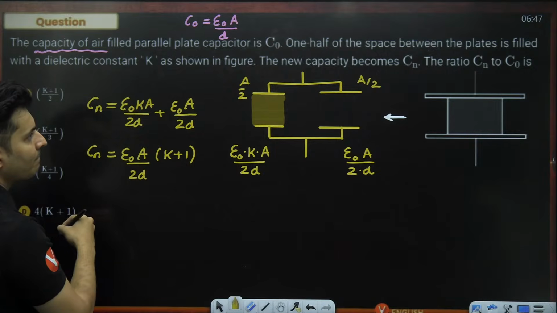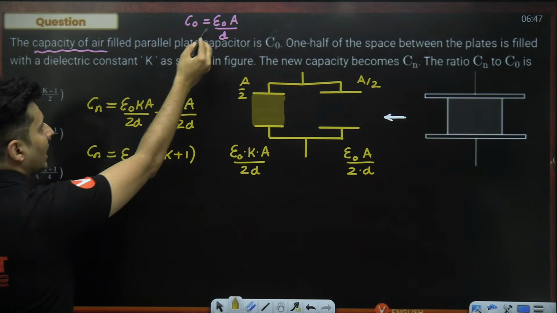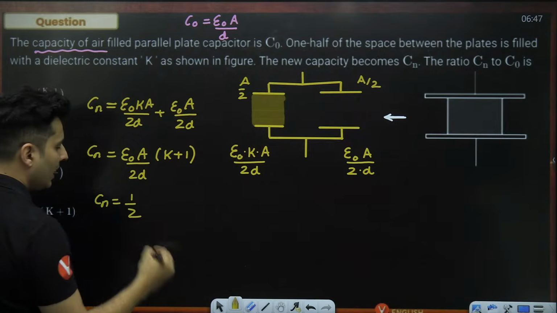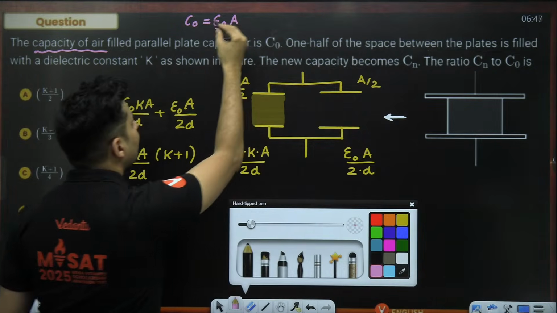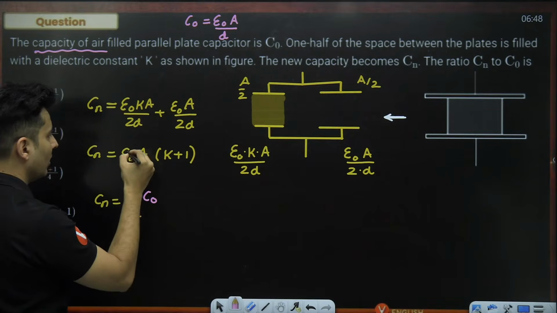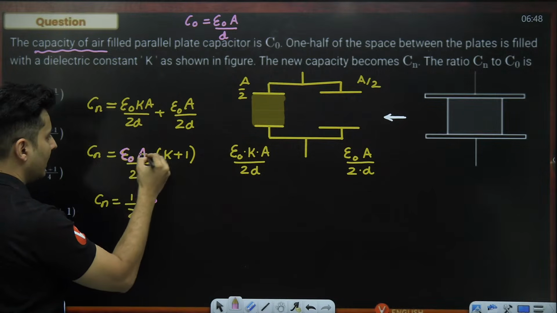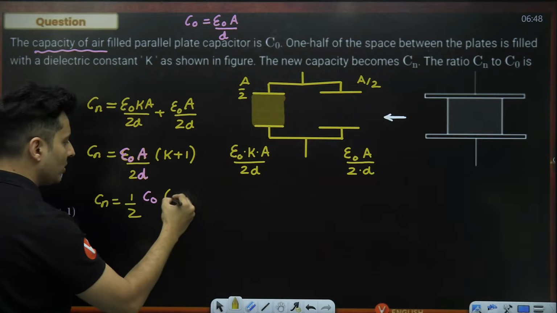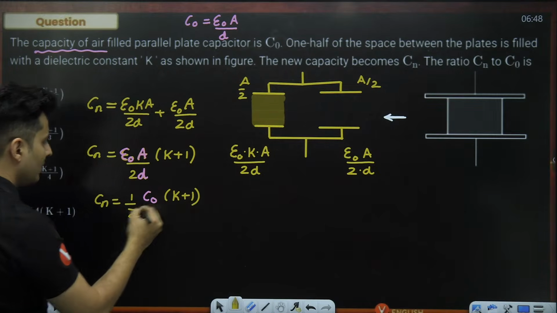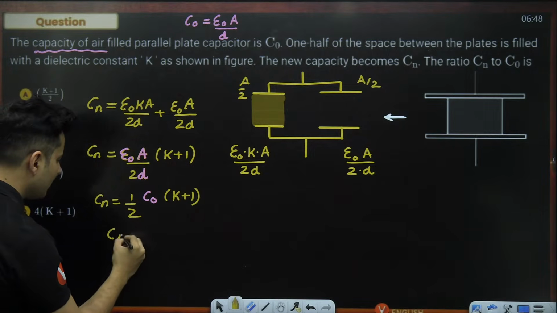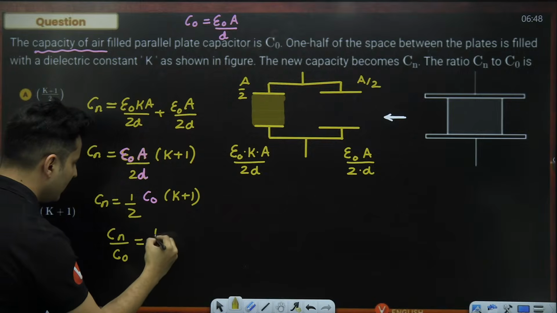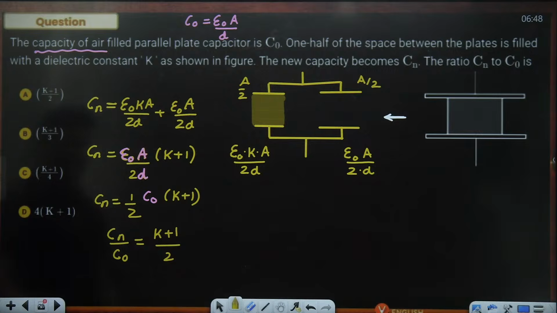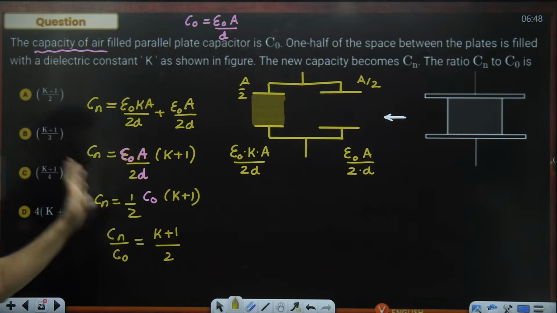That is your Cn. But I know epsilon naught A divided by D right over here is nothing but C naught. So this epsilon naught A and this D is nothing but C naught. I will need the ratio later on. So K plus 1. So take C naught below. So it will become Cn divided by C naught is K plus 1 divided by 2. So K plus 1 divided by 2, that is option A, and there we are done.